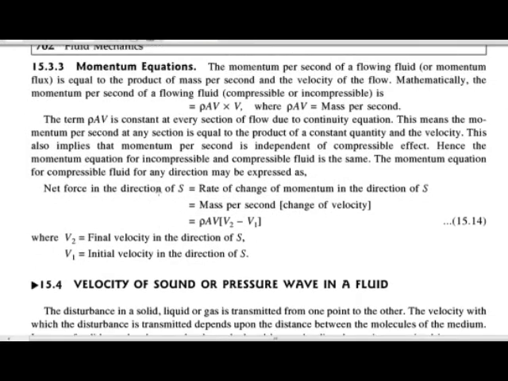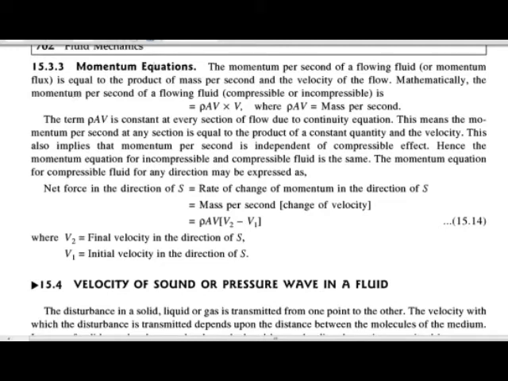So the momentum equation is the third basic equation of compressible flow, which states that the momentum per second of a flowing fluid is equal to the product of mass per second and the velocity.